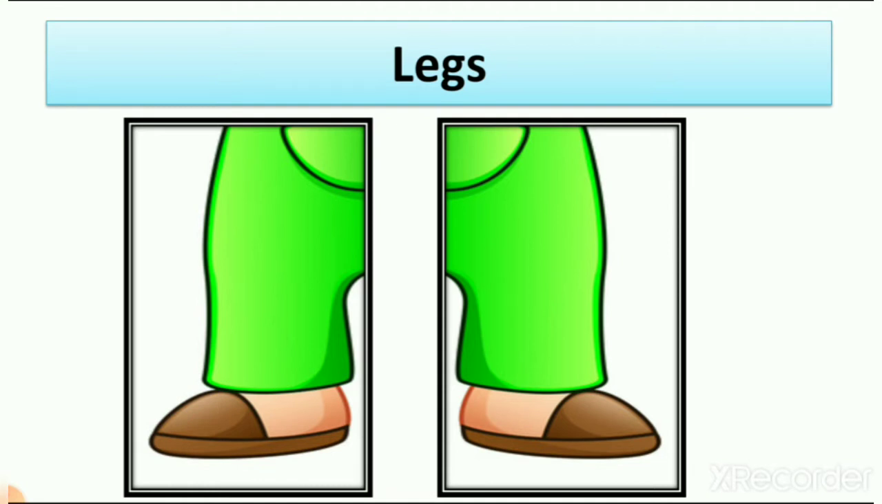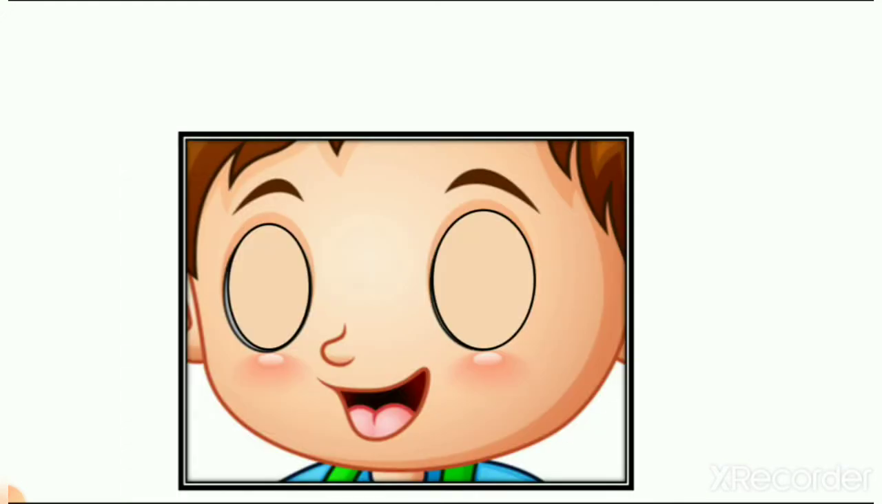So what do we do with our legs? We are walking with our legs. If we do not have legs, then what happens? You cannot walk. We can run, we can walk, we can cycle, all these things, right? We will learn about legs in the next lecture, where we learn about toes and many other things, right? Now let's see the next one.